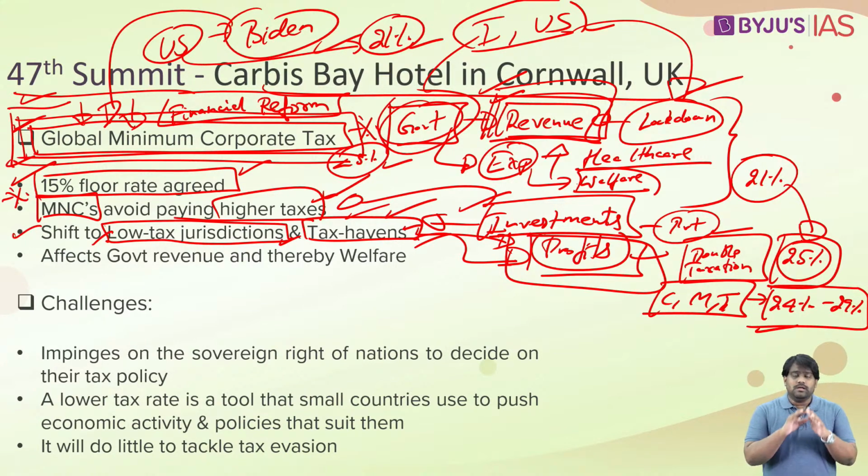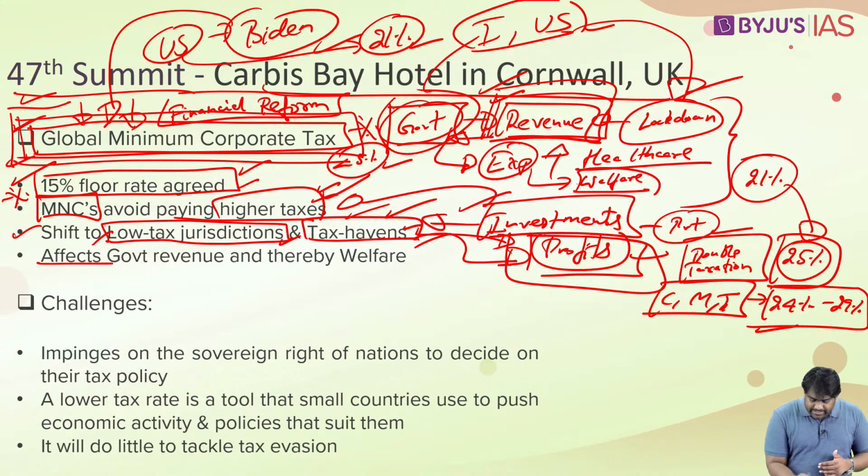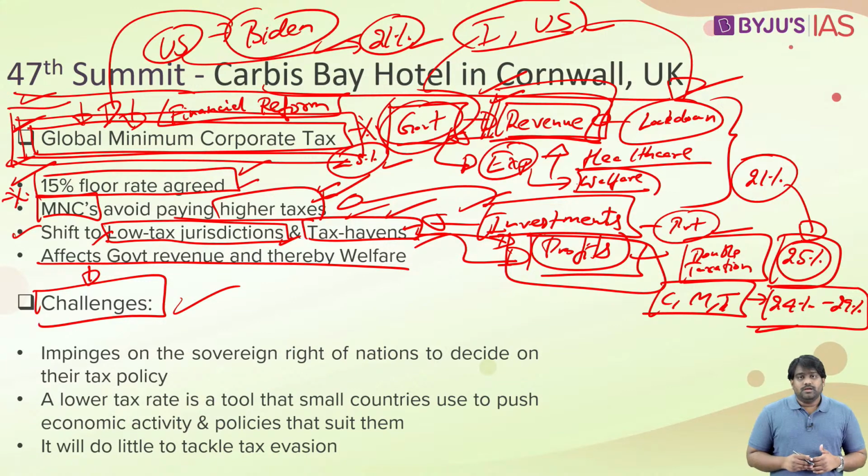They have agreed to a 15% minimum corporate tax. So when this threshold is set, it will end the competition which was taking place before, and it will bring more revenue to all the governments. However, implementing this policy will face several challenges, because this is a decision of the G7 countries.